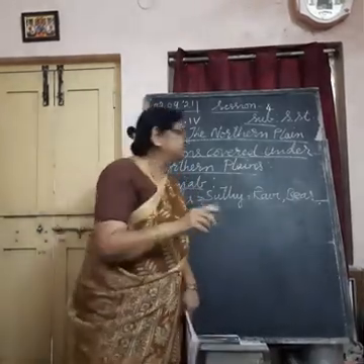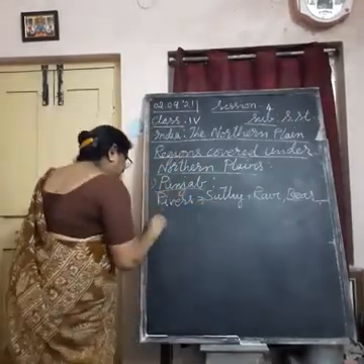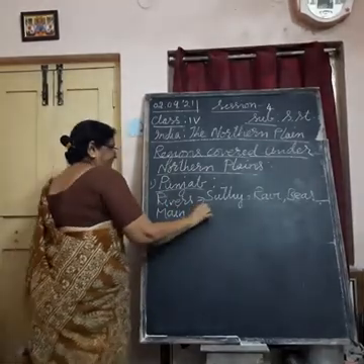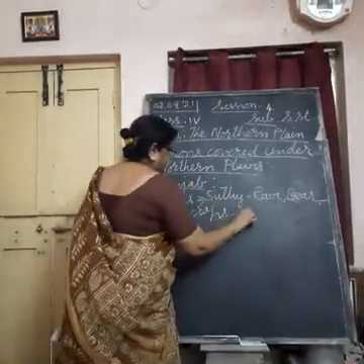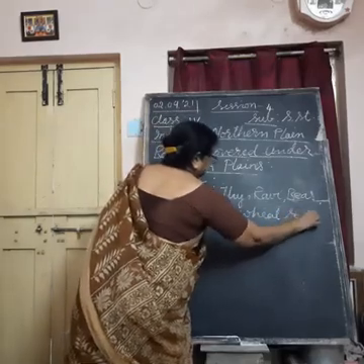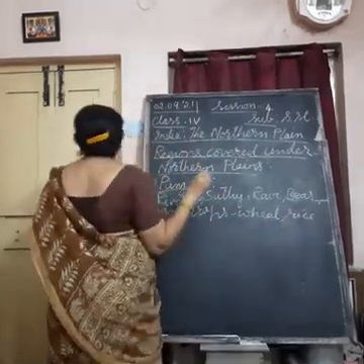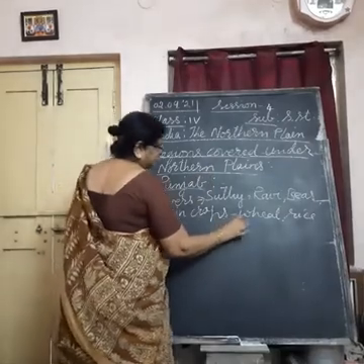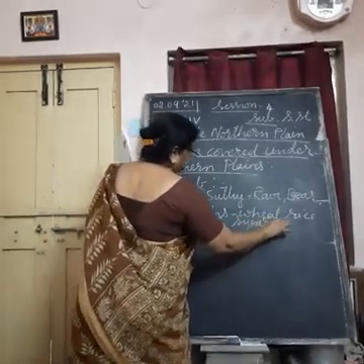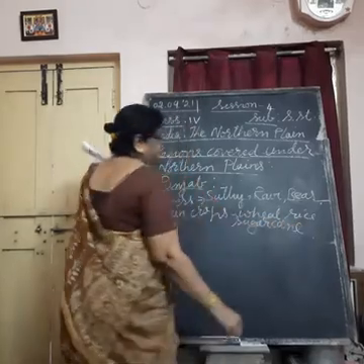So the main crops grown here in Punjab are wheat, rice, sugarcane. Understand, these are the three important crops grown in Punjab.